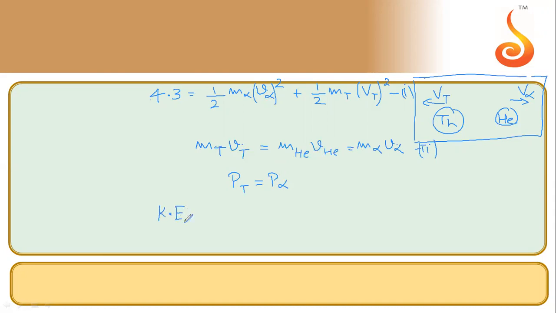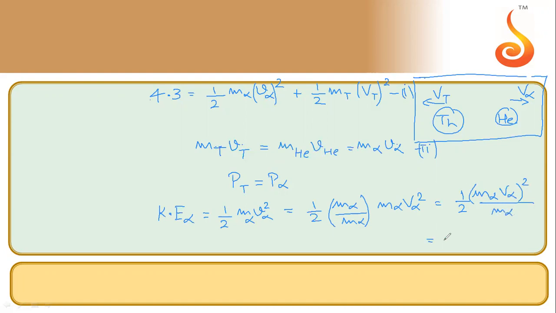Kinetic energy of alpha particle will be half m v square. If I multiply and divide by the mass of alpha particle in this equation, we can rewrite it as half into p square by mass of alpha particle. So this will be the kinetic energy of alpha particle. Similarly, the kinetic energy of thorium can be written as half p square by mass of thorium.